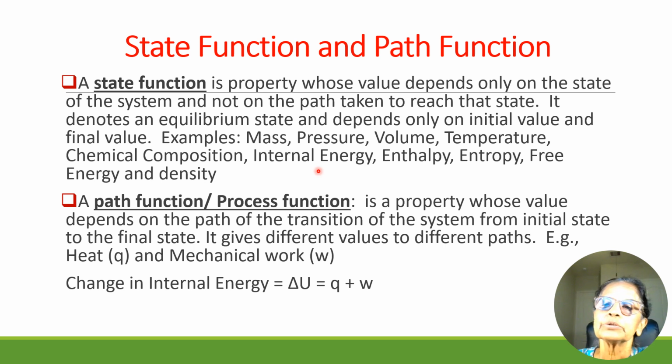Let us see the two different types of properties, state function and path function. What is a state function? It is a function of the state. It is a property whose value depends only on the state of the system and not on the path taken to reach that state. It denotes an equilibrium state and depends only on the initial value and the final value. Examples are mass, pressure, volume, temperature, chemical composition, internal energy, enthalpy, entropy, free energy and density. They depend only on the state of the system.